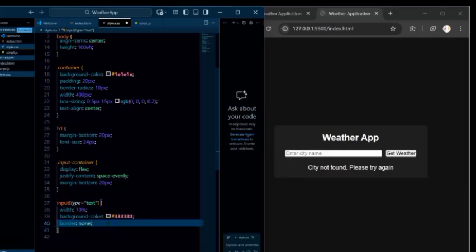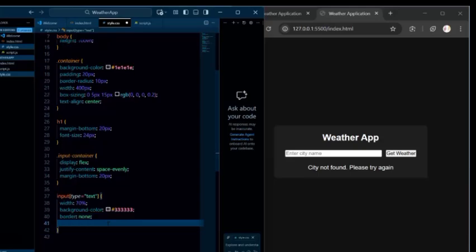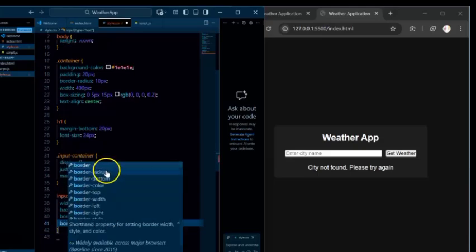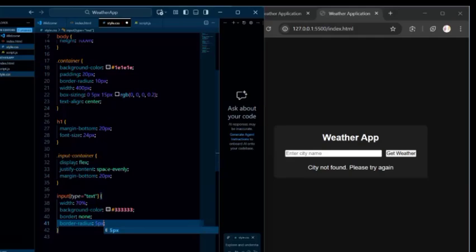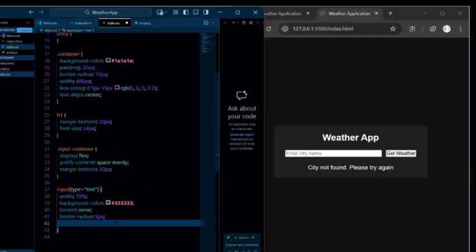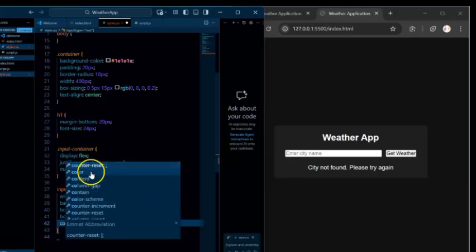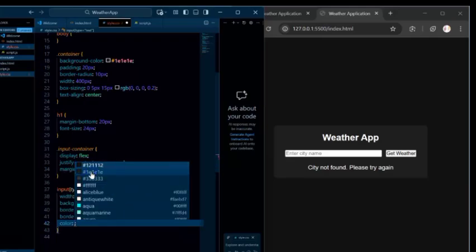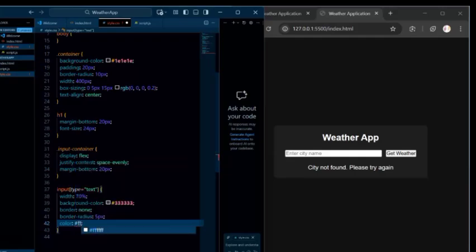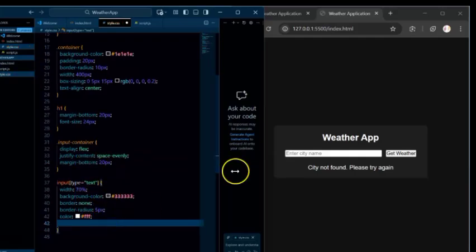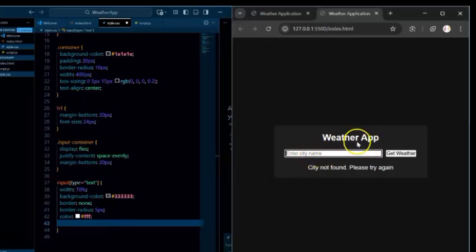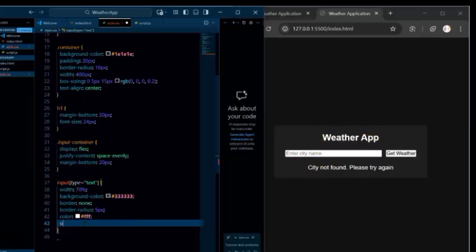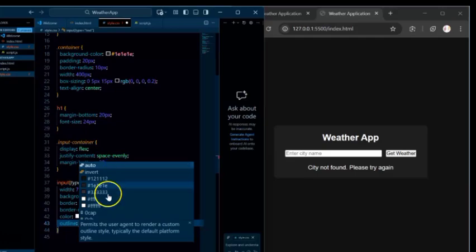We just want to add a border radius. You want that to have some curve, so border radius is going to be 5 pixels. And you want the color of your entry, the color that you'll be getting when you enter maybe your city or something. You want it to be white, but just not really bright, right? I think that's okay. And then outline. The outline is when you click in there, you can see some lines all around. So for the outline, you want it to be none, right?